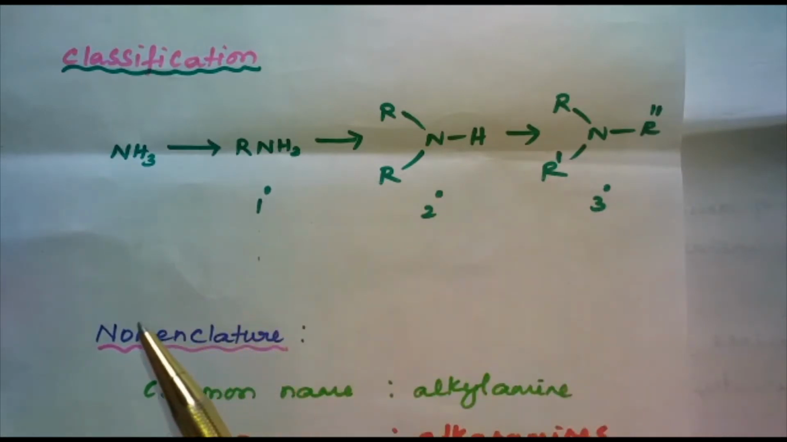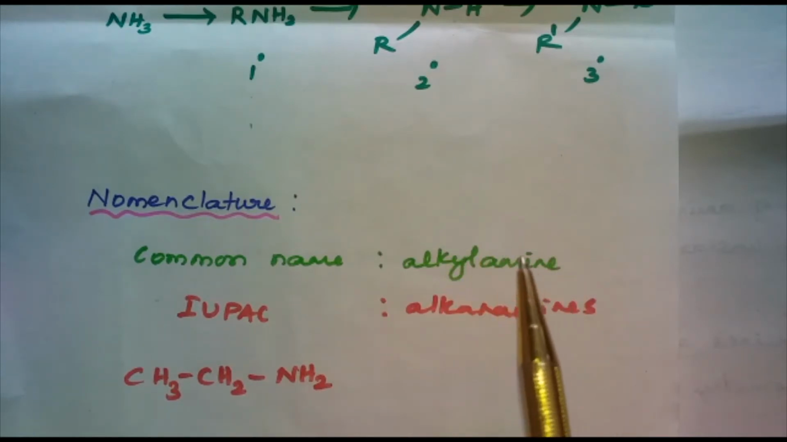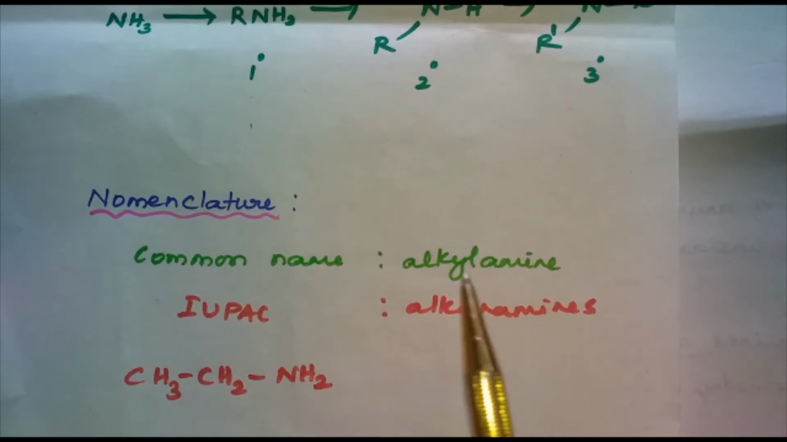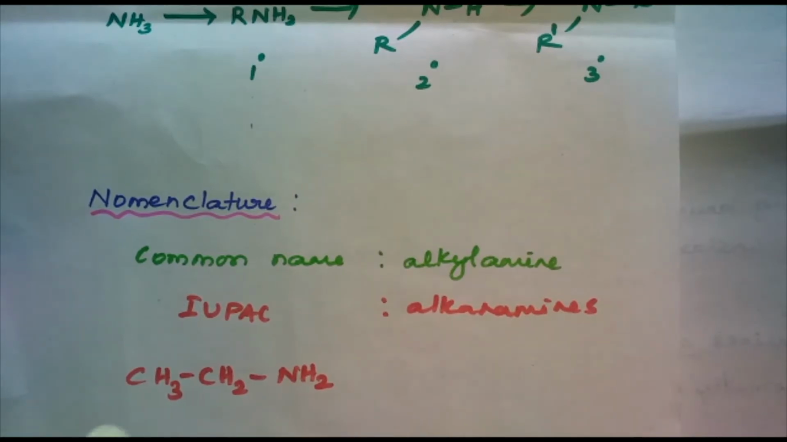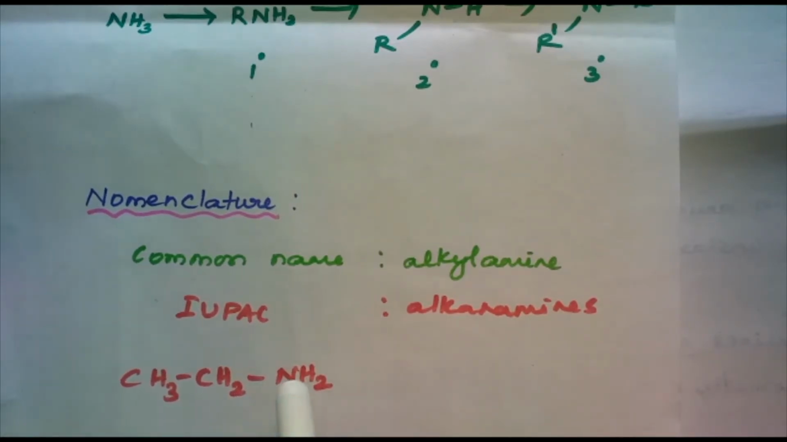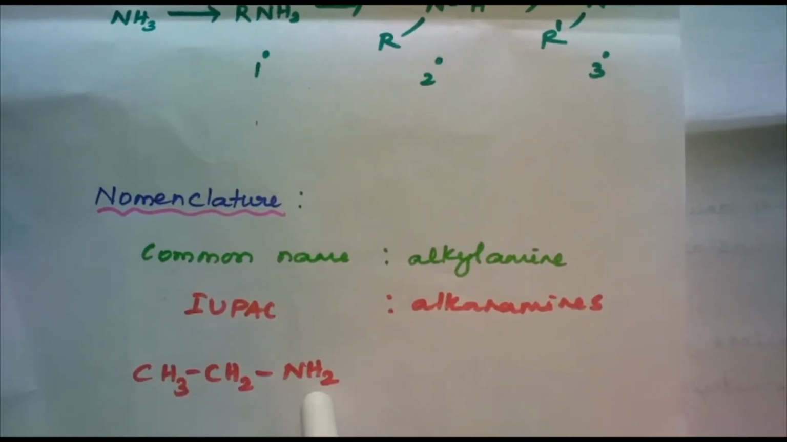Next, let us discuss nomenclature. We can learn nomenclature in a simple manner. Just remember the common name, that is alkyl amine, and the IUPAC name as alkanamines. If you remember these two terms, alkyl amine and alkanamines, you can easily name the amines, you can easily name the organic compounds. For example, we can easily name this compound, that is, we can write the common name as well as the IUPAC name.